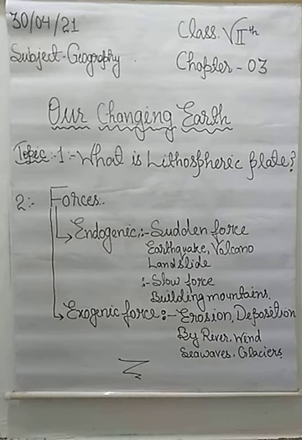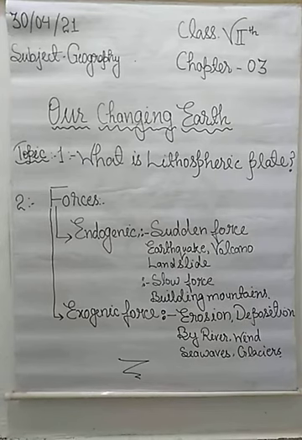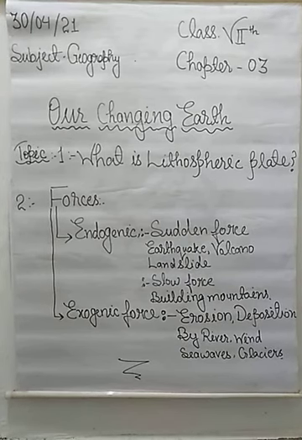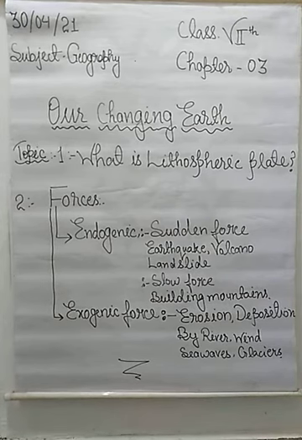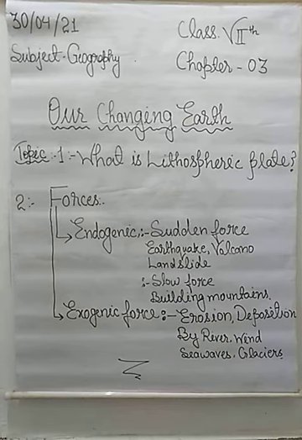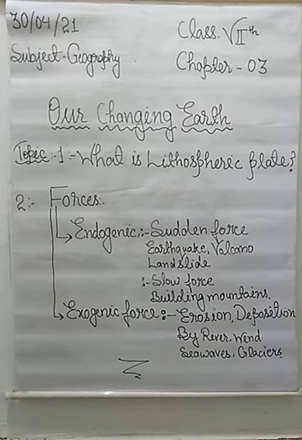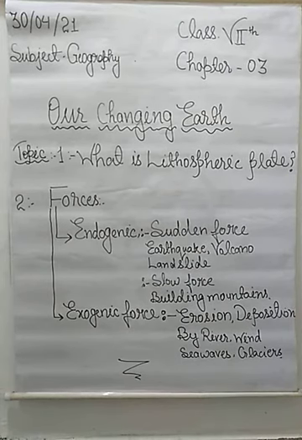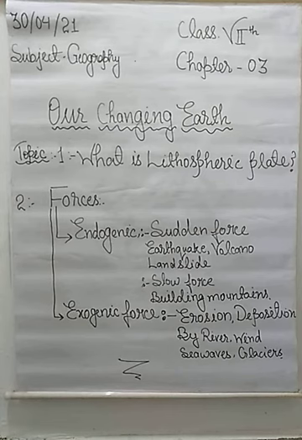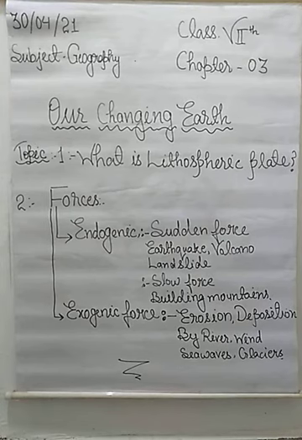deposition. Similarly, during a flood, due to the very high movement of flood water in the rivers, you can see the water taking too much dust, too much load, too much soil with it from one area to another, and depositing it where it slows down. Okay, students, these are the erosion and deposition work of the exogenic force, and this is done by rivers, wind, sea waves and glaciers.